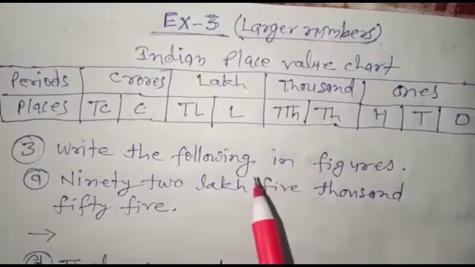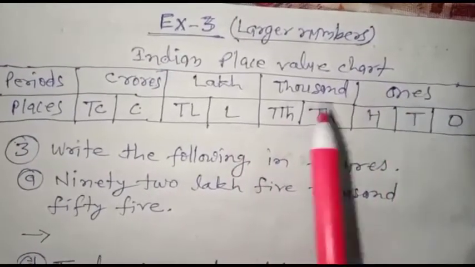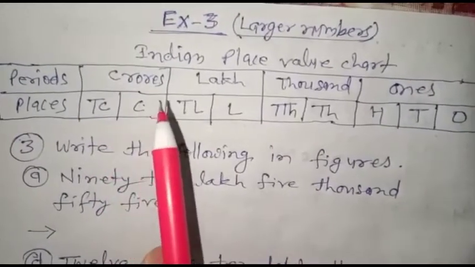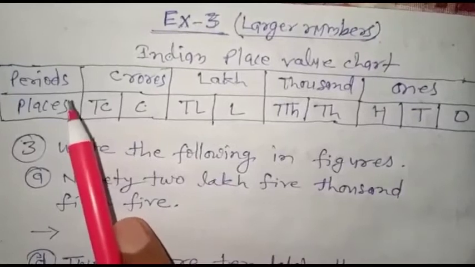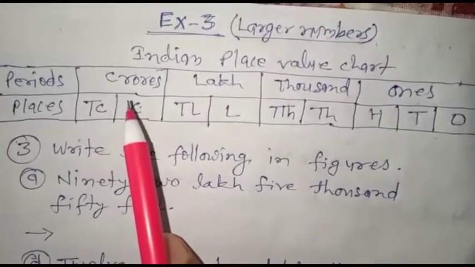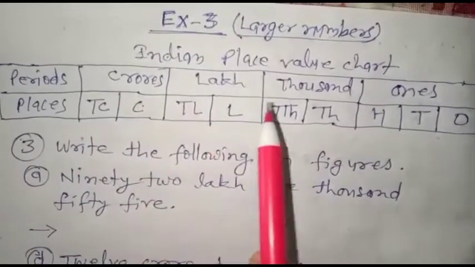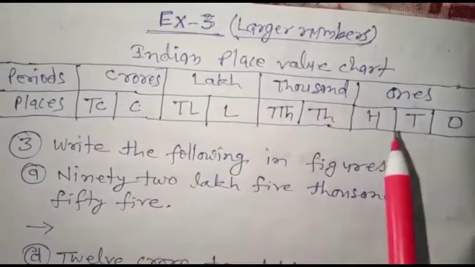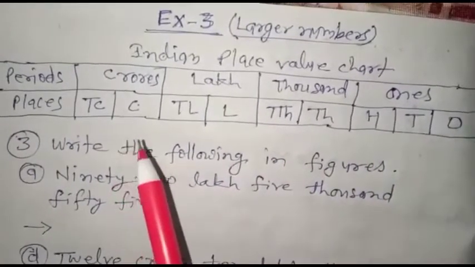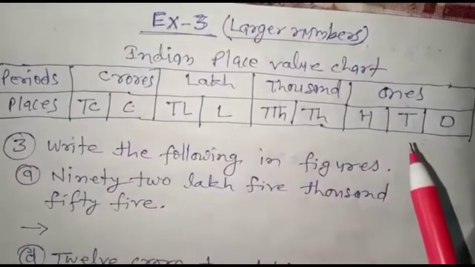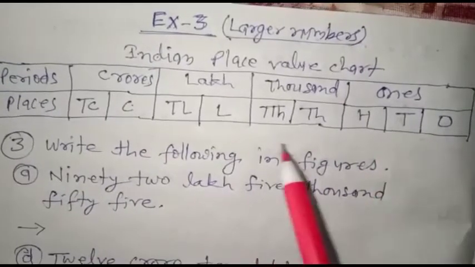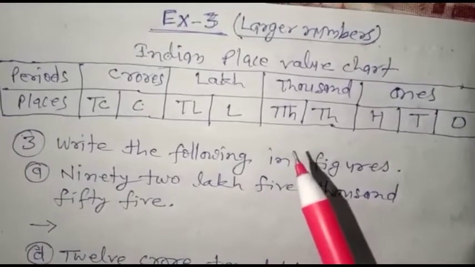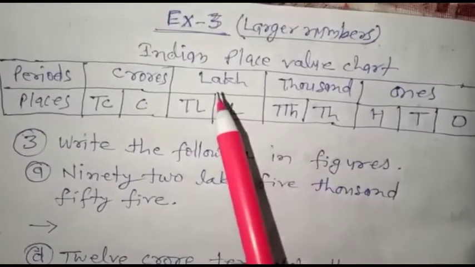To see first, the Indian place value chart I have drawn here, and for your reminding, see periods. There are periods: crores, lakhs, thousands, ones, and places. Each period except ones period has 2 places. Only for ones period there are 3 places. So this is necessary for knowing about this place value chart.